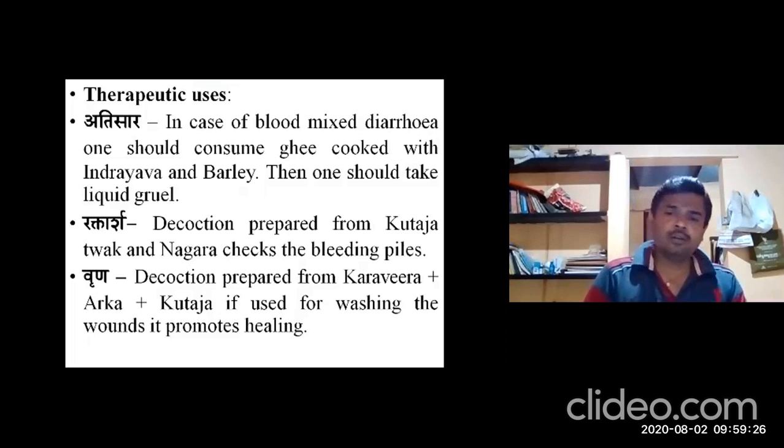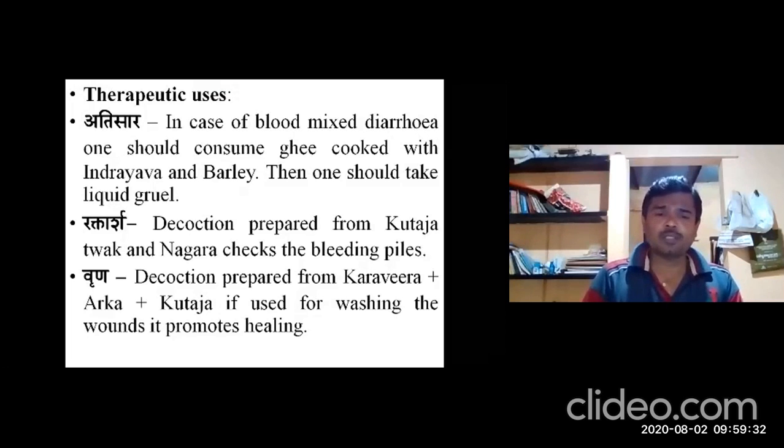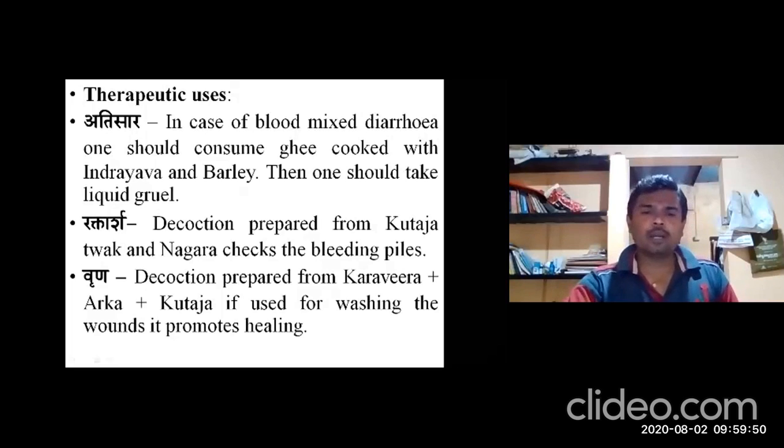Arka, Karavira, all are considered under upavishas. So you can do the Shodhana karma, then you can make a powder, take the Kutaja, mix it properly, and then prepare the Kwata. So that Kwata is used for the Runa Prakshalana karma. So it is helpful in case of Runaropana karmas.